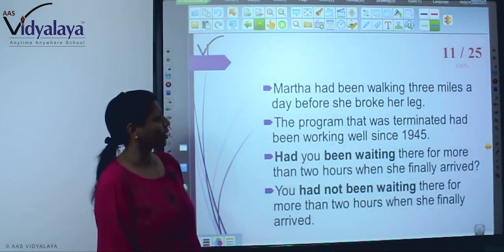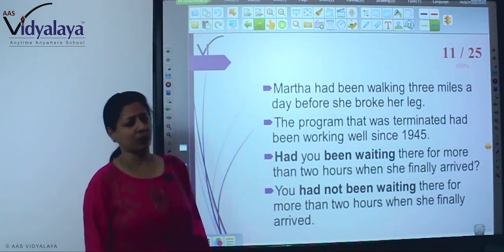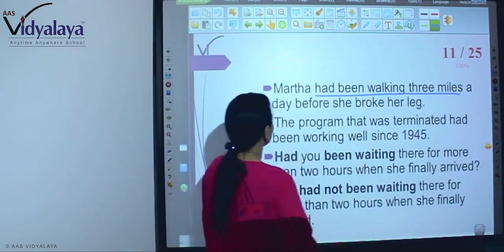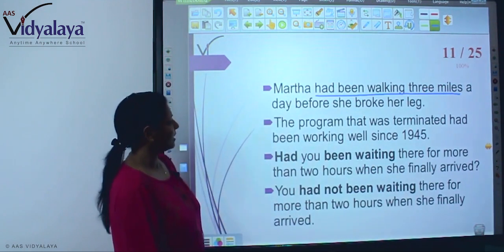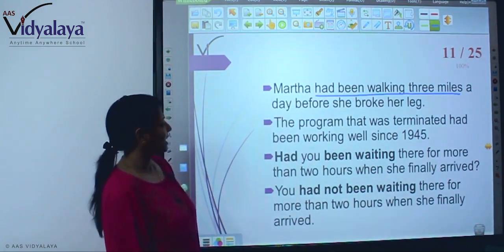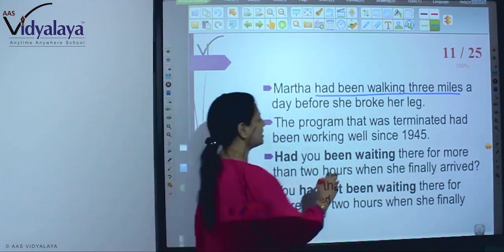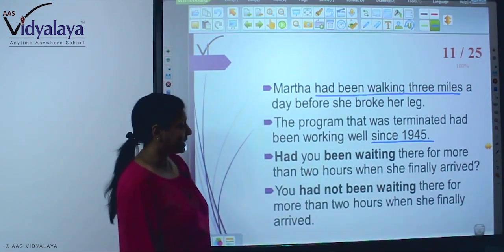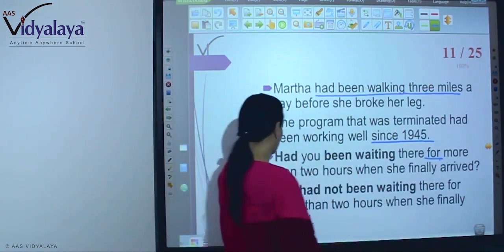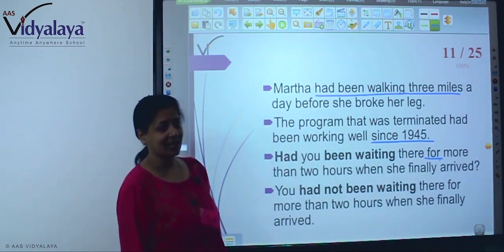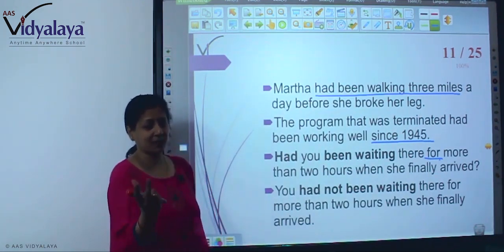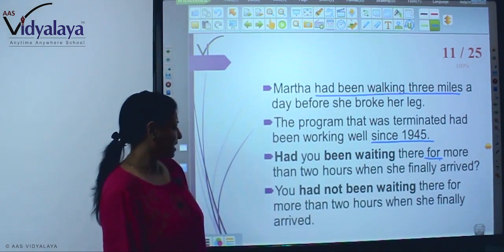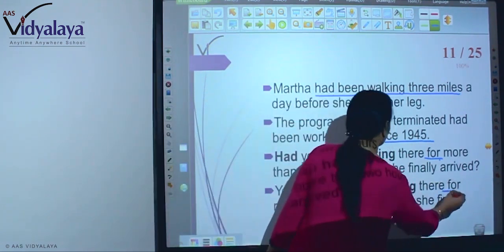Now, Martha had been walking 3 miles a day before she broke her leg. The program that was terminated had been working well since 1945. Had you been waiting there for more than 2 hours when she finally arrived? Time is not mentioned, 2 baje, 3 baje, but it said for more than 2 hours. You hadn't been waiting there for more than 2 hours when she finally arrived.